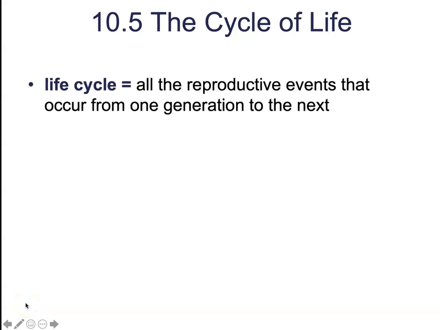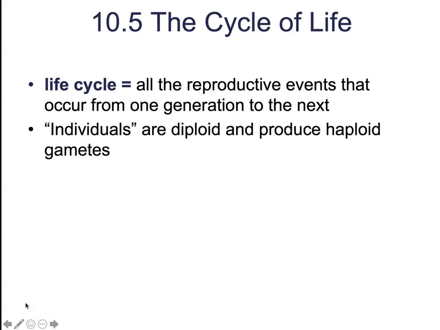The term life cycle refers to all of the reproductive events that occur from one generation to the next. In animals, including humans, the individual is always diploid, and meiosis produces gametes, which is the only haploid phase of the human life cycle. While our bodies undergo mitosis regularly for growth and production of tissues, meiosis only occurs during gametogenesis.